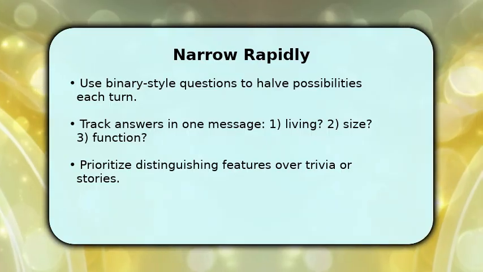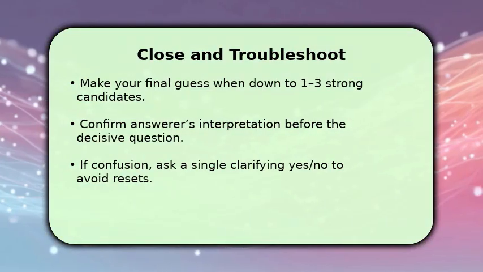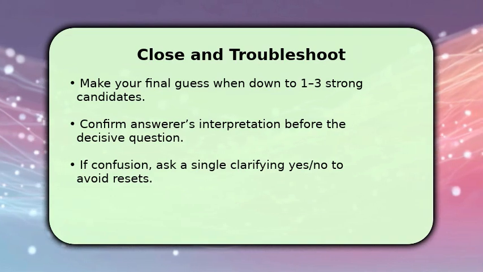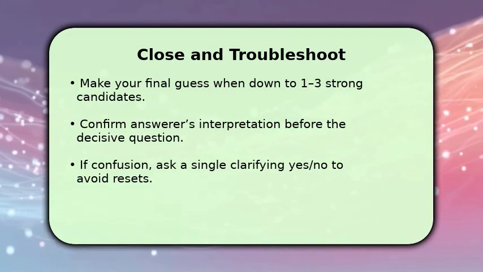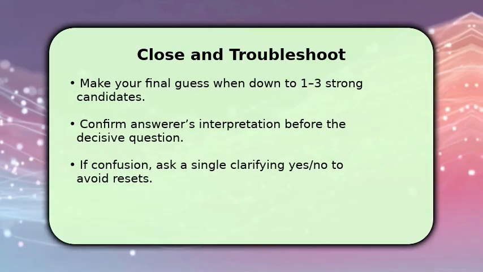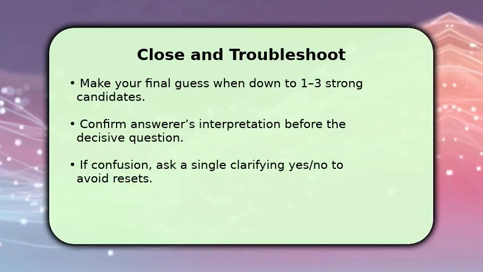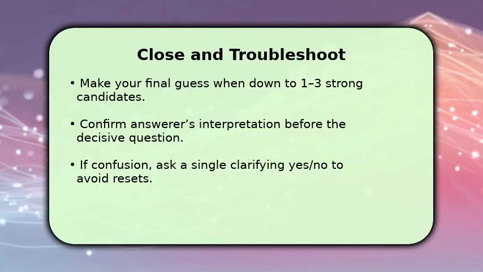Finish by making a clear, confident guess when you've narrowed to 1 to 3 options. Announce it to the group and give the answerer one chance to confirm or deny. If you're wrong, use the last questions to test close alternatives quickly, because those are the highest yield moves.